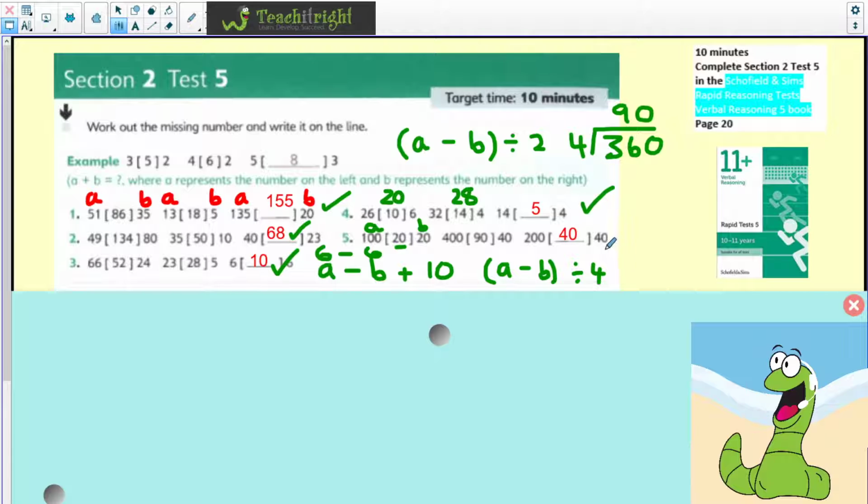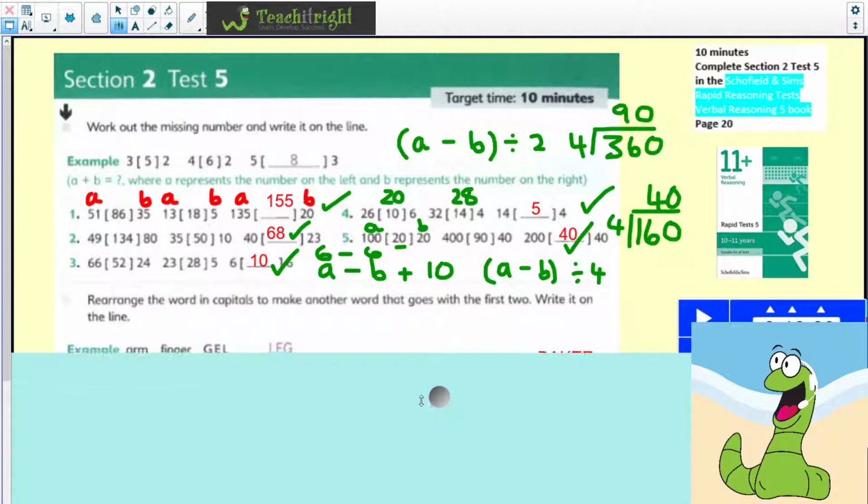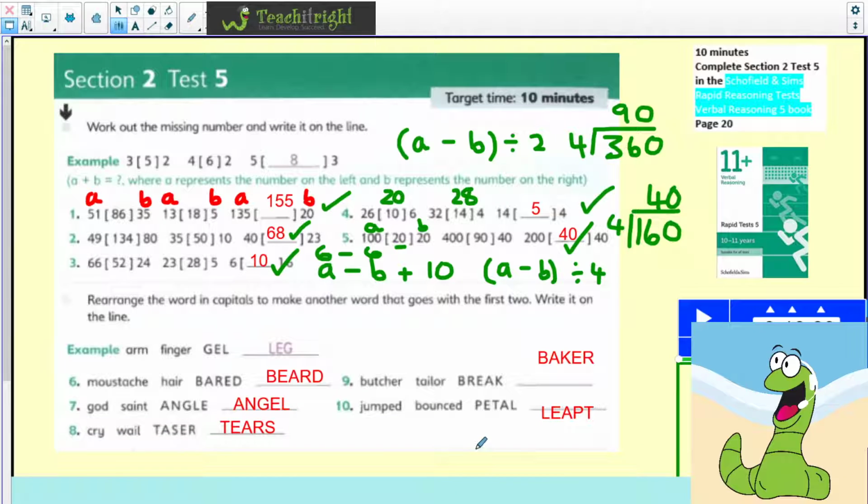So well done if you got 40, because what you're going to do is 200 take away 40, because it's going to be 160, divided by 4 is going to give me 40. So well done if you got that right. So the more complex ones do involve a double operation, but well done if you managed to get all of those correct this week. Let's have a look down through the next set of questions.